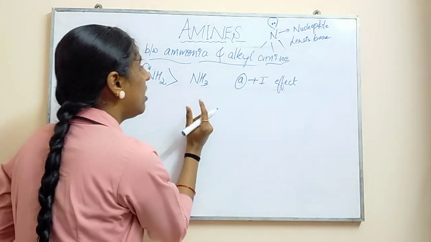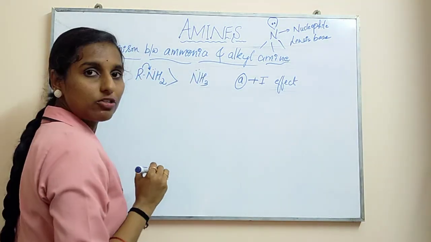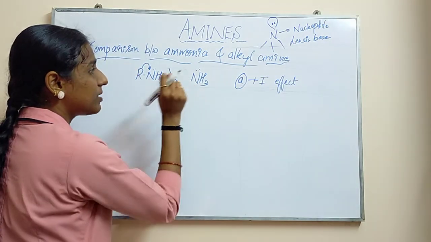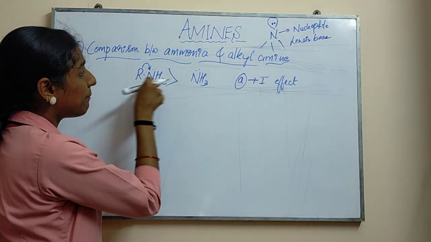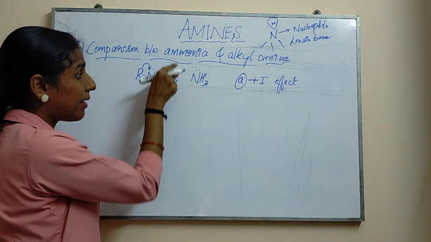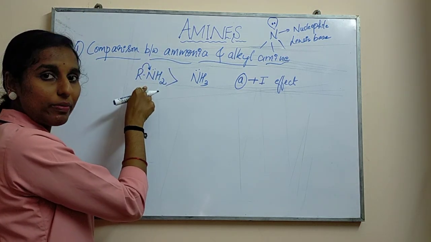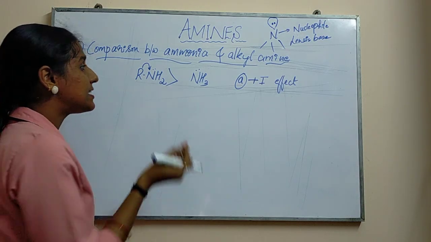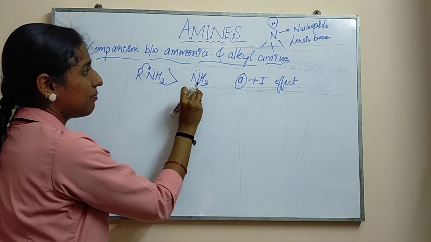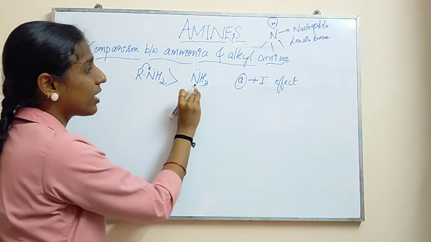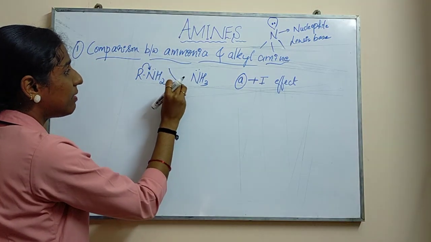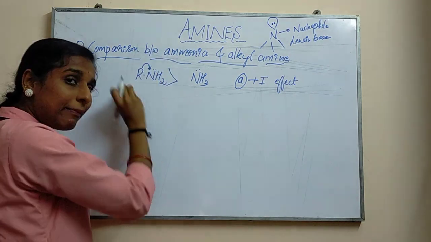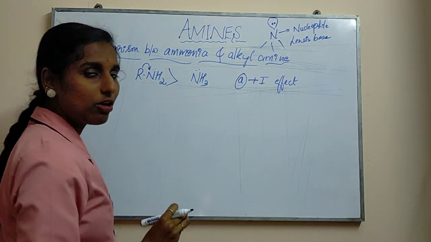Donation of the lone pair will be easier in this nitrogen when you compare with ammonia. Ammonia also has a lone pair of electrons, and it can also donate; releasing of electrons takes place from the nitrogen. But when you compare with the amine group, it shows more basic property. Releasing of electrons is easier in this case when you compare with ammonia. So the basic property, or basicity, will be more in the case of primary amine, or the amine group, when you compare with ammonia.